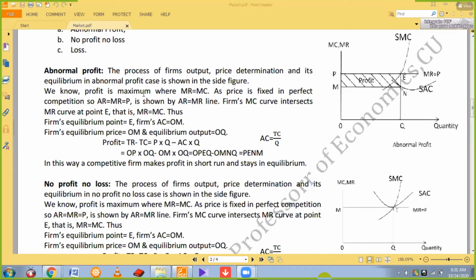We know that profit is maximum where MR equals MC. So the first condition is MR must be equal to MC. The second is that in perfect competition, I already have shown you, marginal revenue equals price. This is true for perfect competition as well as average revenue. Average revenue equals total revenue divided by Q. Total revenue means price times quantity.